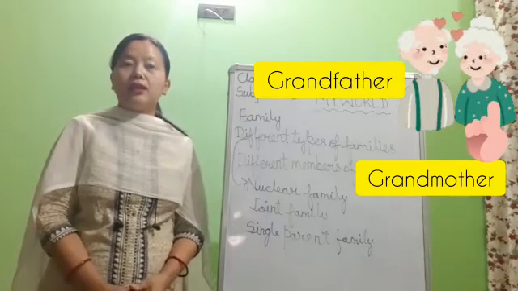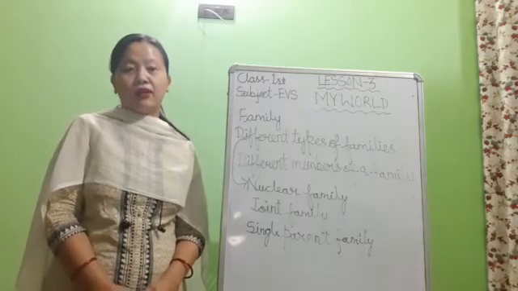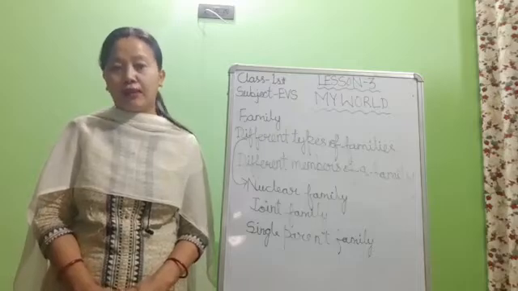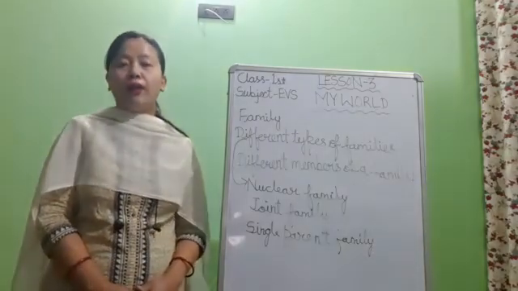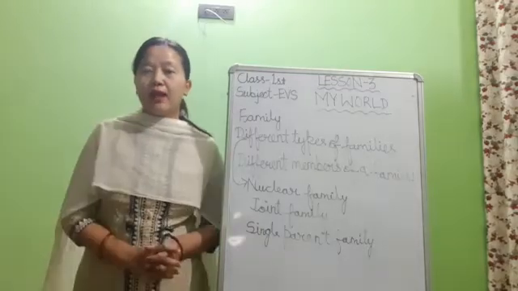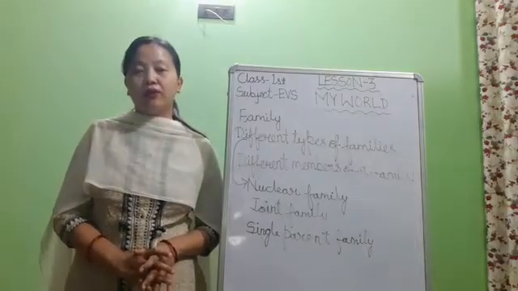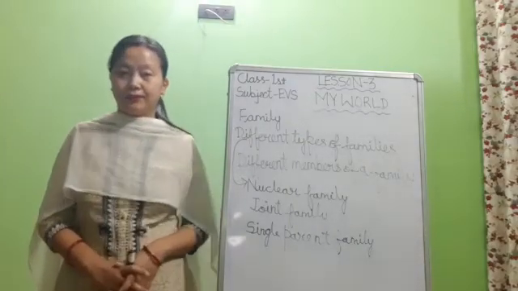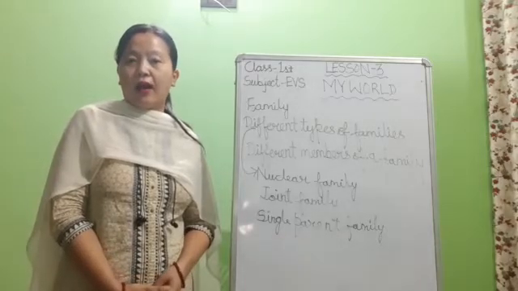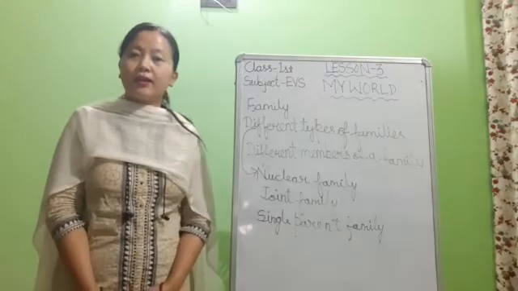Now children, next, your father's or mother's brother is your uncle, and your father's or mother's sister is your aunt. And children, even your uncle's wife is also called an aunt. Next, your uncle and aunt's children are your cousins. Your uncles' and aunts' children are your cousins.